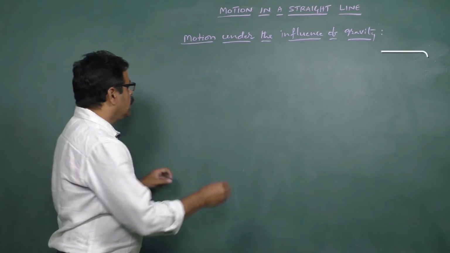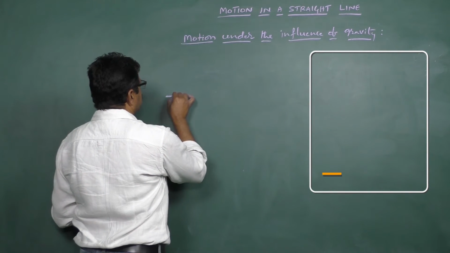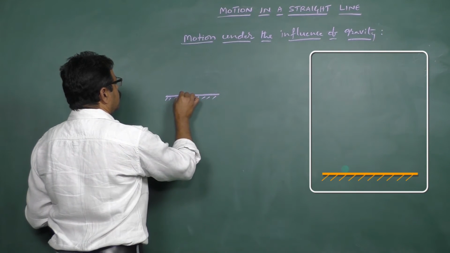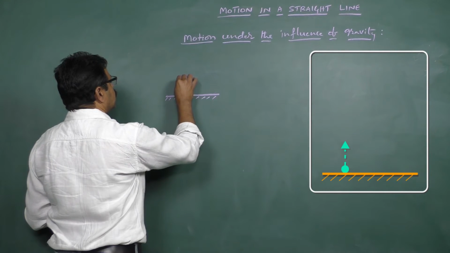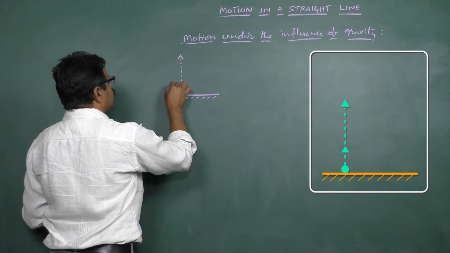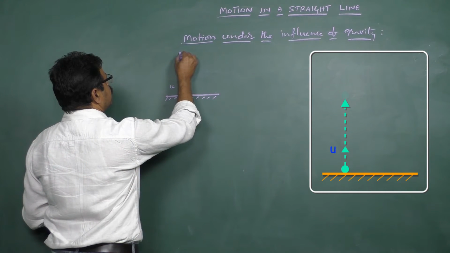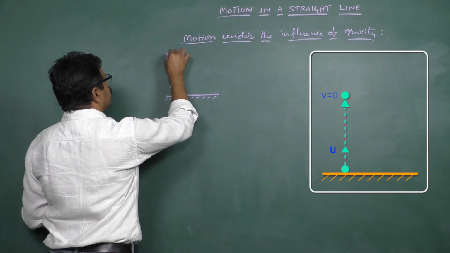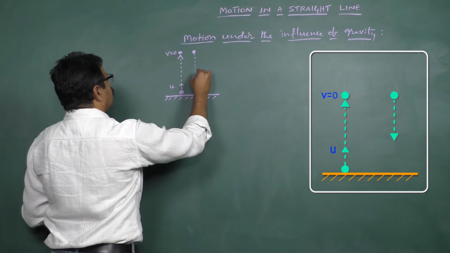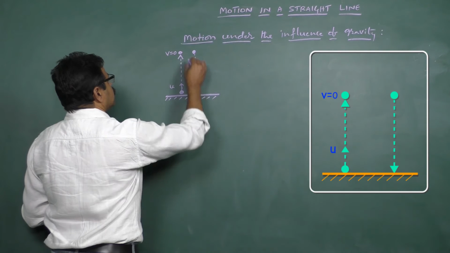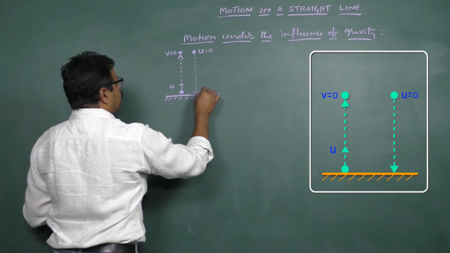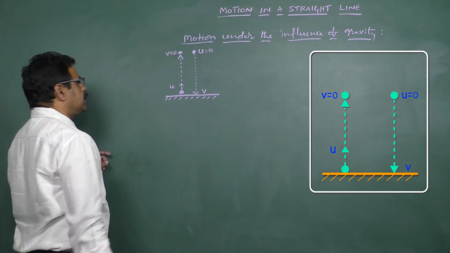In such cases, if I throw a body in the upward direction from the ground, it goes to a certain height. The body is thrown with an initial velocity u. When it reaches a point here, its final velocity becomes 0. Then it will be coming down and reaches the ground. Here the initial velocity while coming down is 0 and the final velocity on reaching the ground will be v, let us suppose.